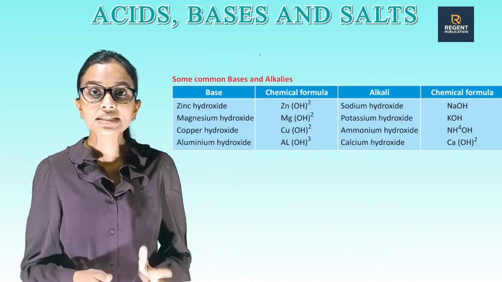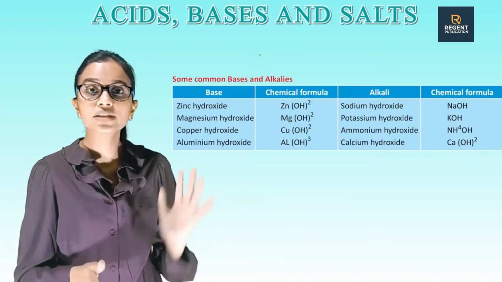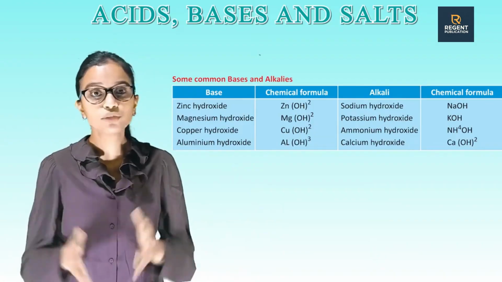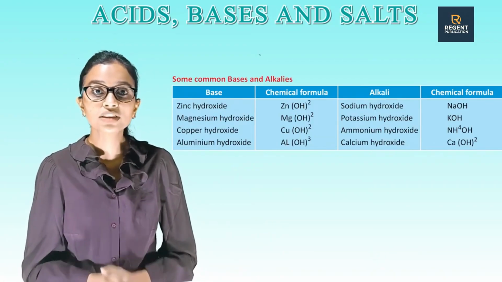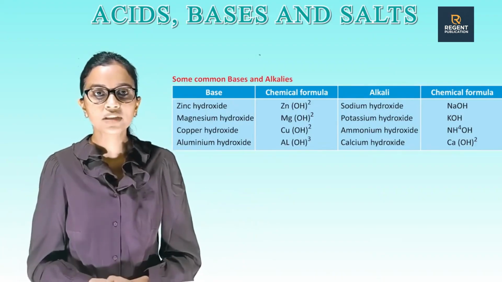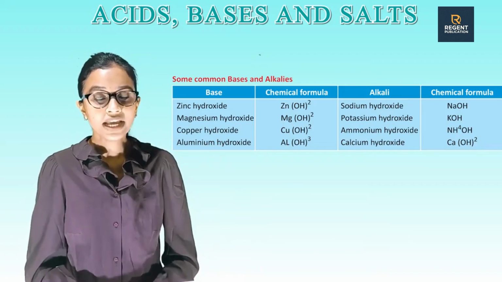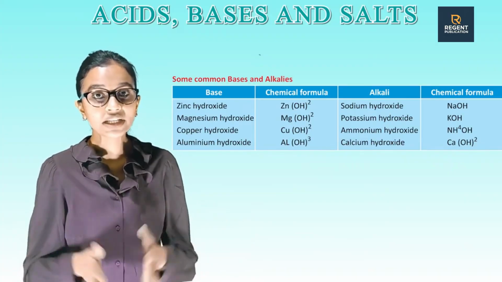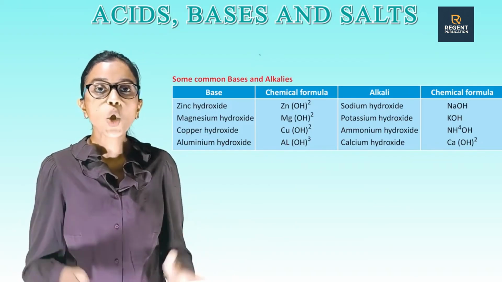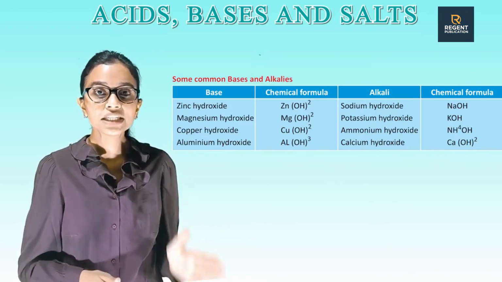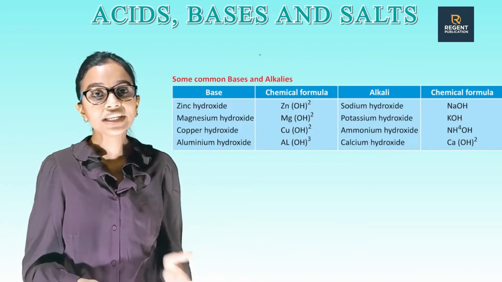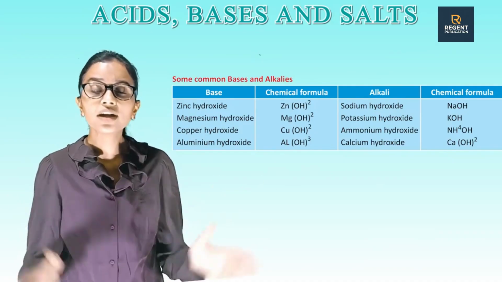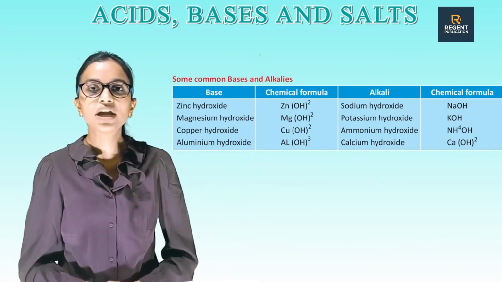So, some common bases and alkalis. Students, are you able to see this table? In this table, there are some common bases and alkalis and their chemical formulas. We are starting with the bases and their chemical formulas. The first one is zinc hydroxide, chemical formula Zn(OH)2. Magnesium hydroxide, chemical formula Mg(OH)2. Copper hydroxide, chemical formula Cu(OH)2. Aluminium hydroxide, Al(OH)3.